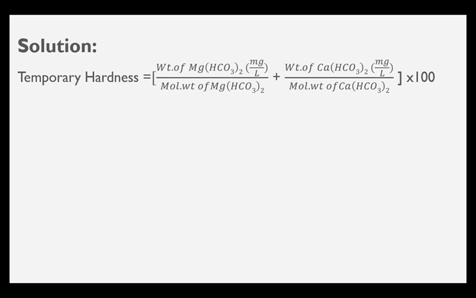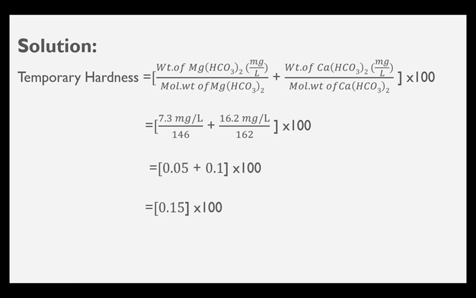So here in this problem, the weight of magnesium bicarbonate in milligrams per liter is 7.3 and its molecular weight is 146. Similarly, the weight of calcium bicarbonate is 16.2 and its molecular weight is 162, into 100. If you simplify this, finally 0.15 into 100 will be 15 milligrams per liter or ppm equivalents of calcium carbonate. Therefore, temporary hardness in this problem is 15 milligrams per liter or ppm equivalents of calcium carbonate.